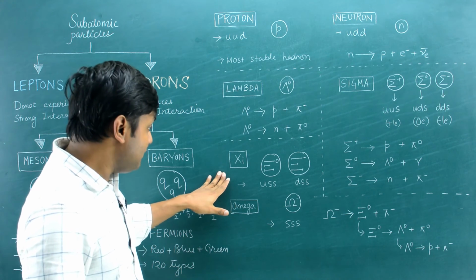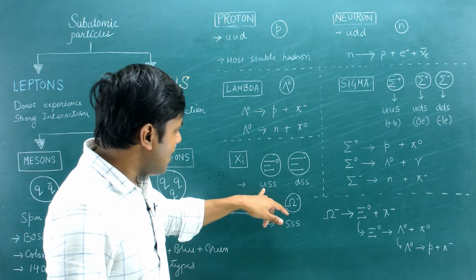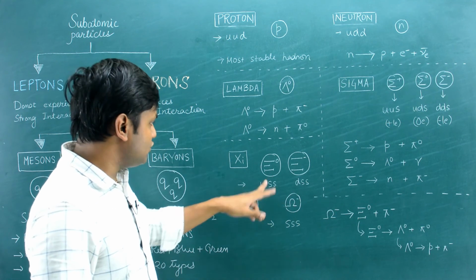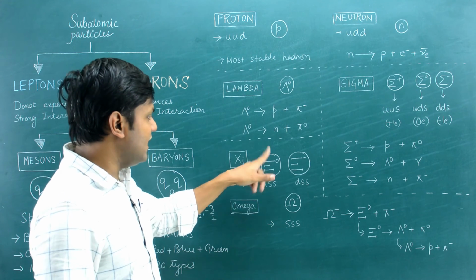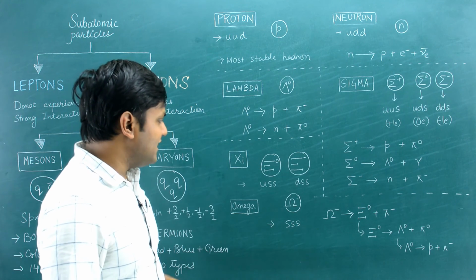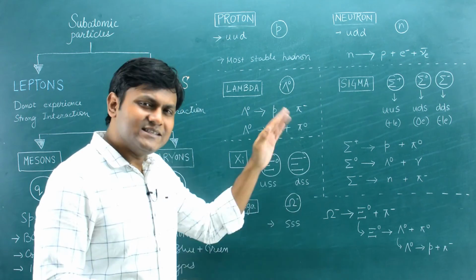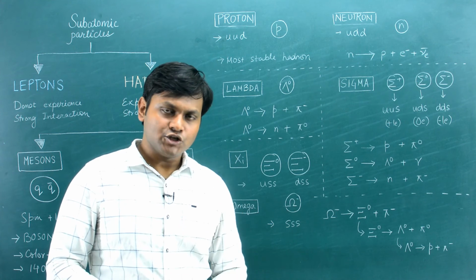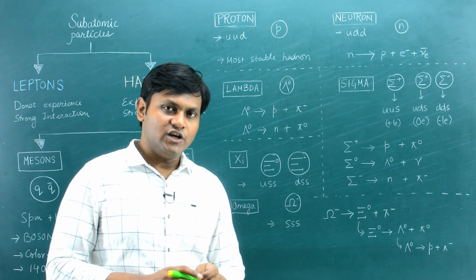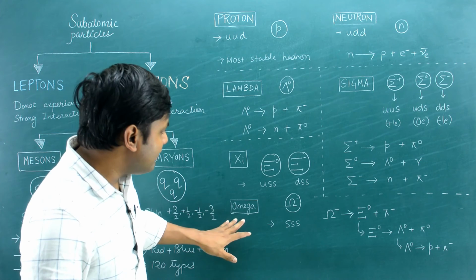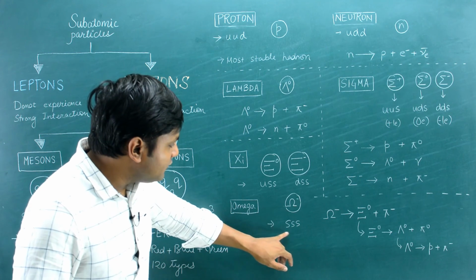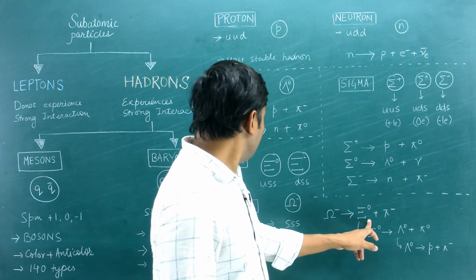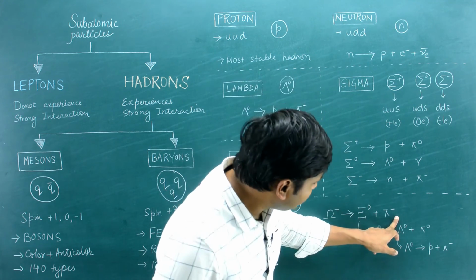You have the Xi particle. The makeup of the Xi particle is up strange and down strange. So Xi naught and Xi minus have a charge of 0 and minus 1 electronic charge. You have the omega particle. As you keep on studying these particles, you get more and more heavier particles which arise for a very small fraction of a second during high energy nuclear reactions. For example, an omega particle, which is made up of 3 strange quarks, is a very heavy particle and it decays immediately into a Xi particle, leading to the emission of a negative pion.